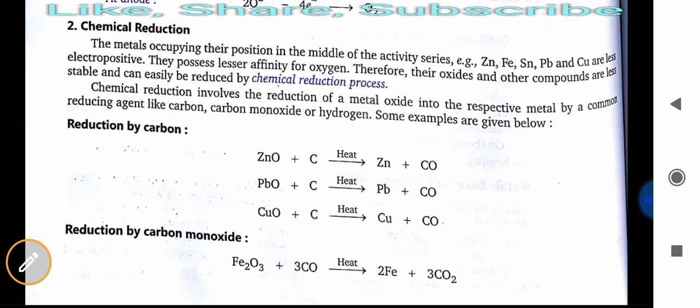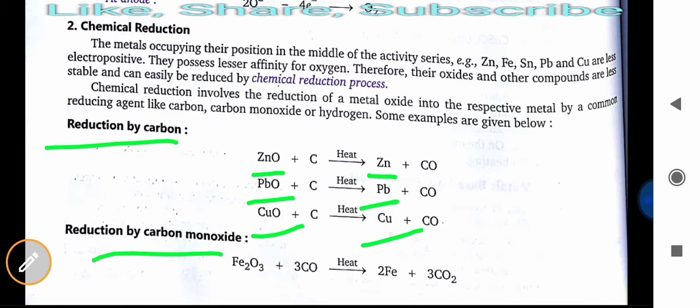So reduction by carbon: when we react the oxide with carbon and provide heat, we easily get zinc from its oxide, and from lead oxide we can get lead, and from copper oxide we can get copper. The main thing is we just have to extract the metals.